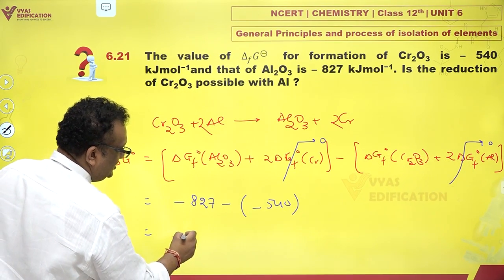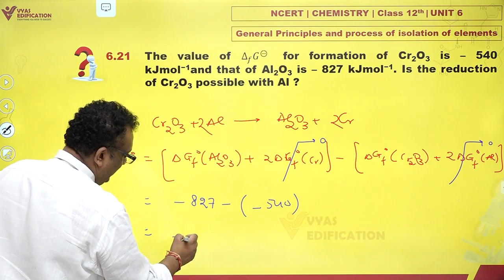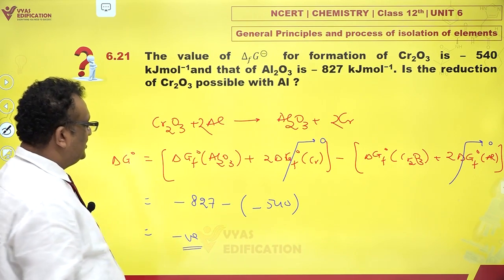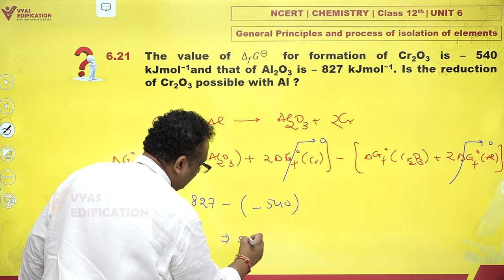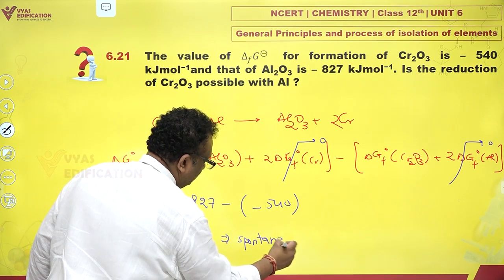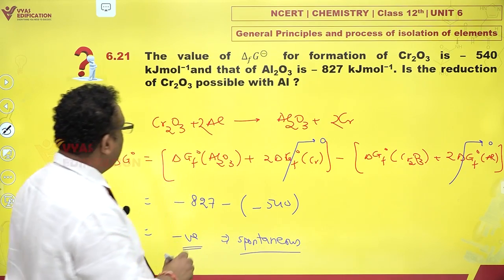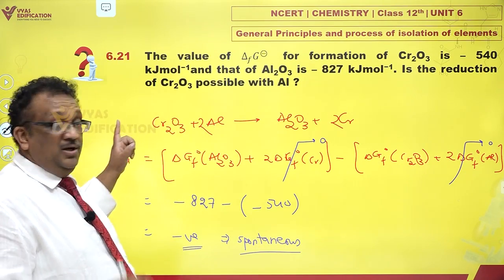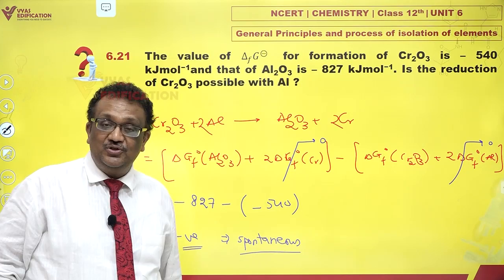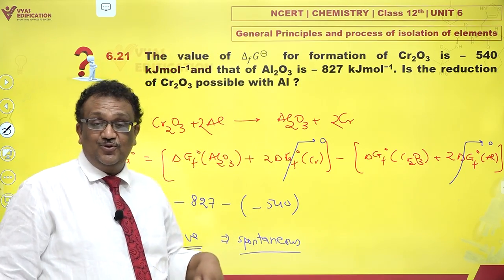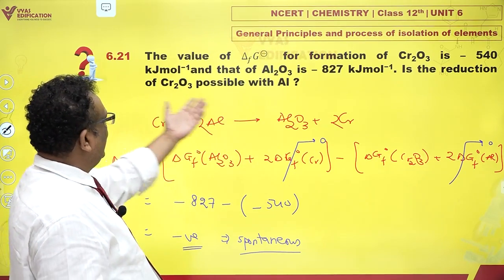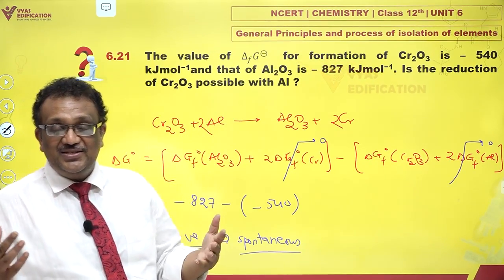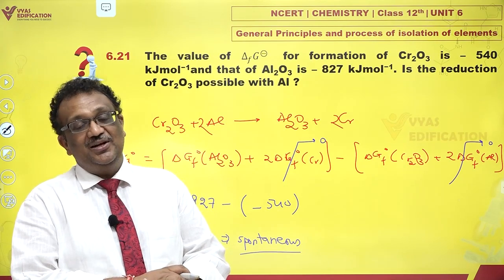And how much is that? That would be minus whatever, but it will be negative. This is negative. This means it is spontaneous. That means it is possible for aluminium to reduce Cr2O3 to Cr, while aluminium itself gets oxidized to Al2O3. And this has been the question. Is reduction possible? The answer is yes, it is very much possible under these conditions.